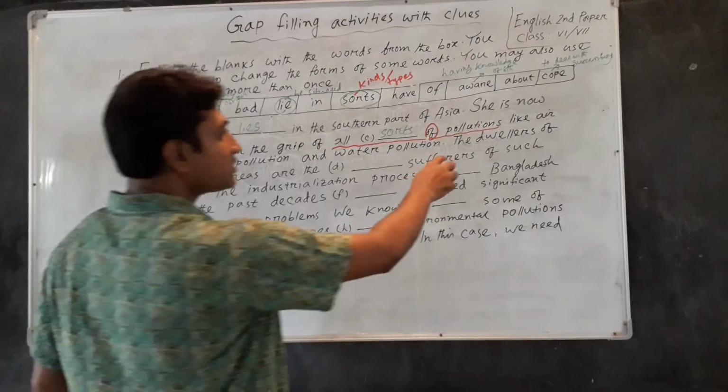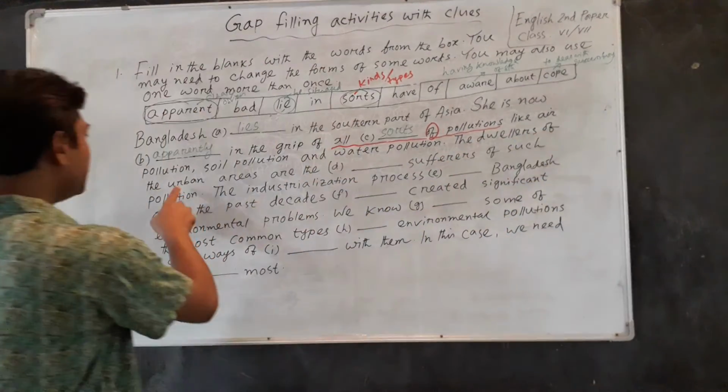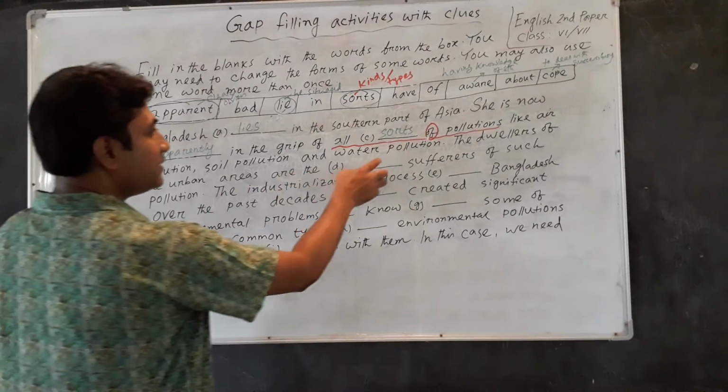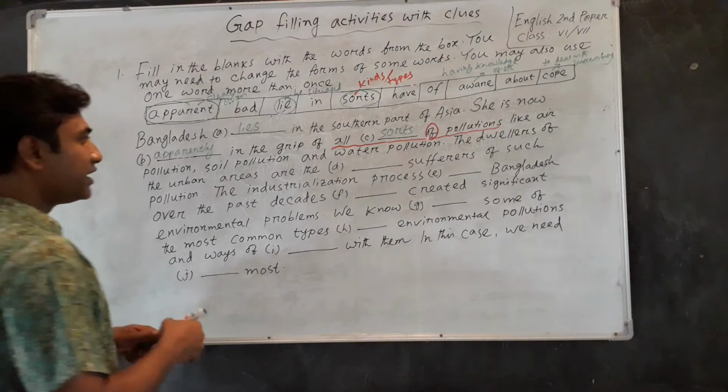Dear students, look at the next line. Next sentence: the dwellers of the urban areas are the dash sufferers of such pollution. Dear students, look at the use of a definite article here.